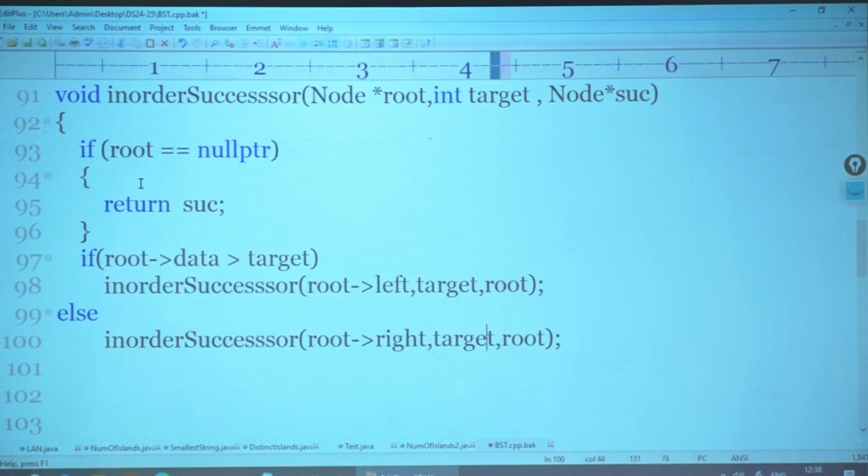And if it goes towards the right, I will not change the successor. I will keep it what I have received. This is one way of it.